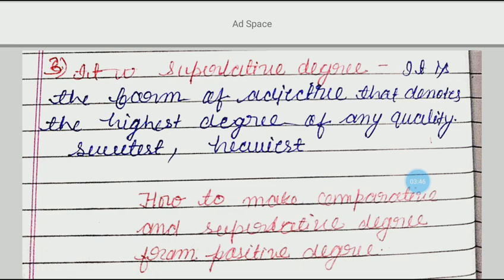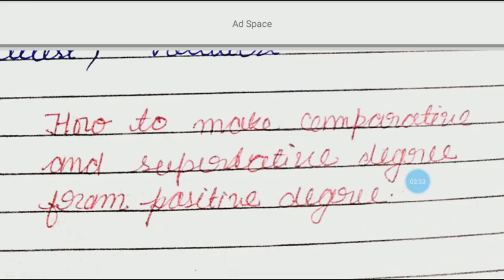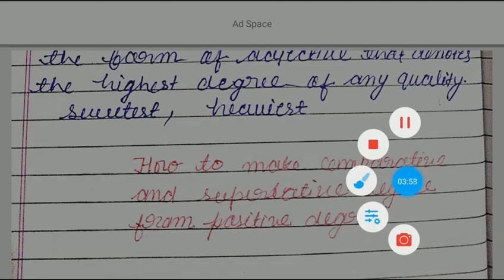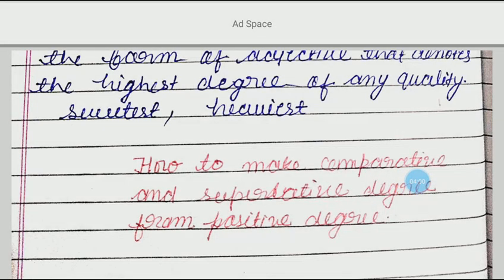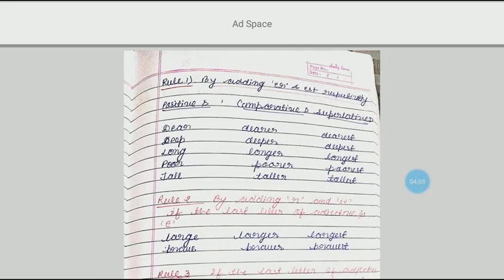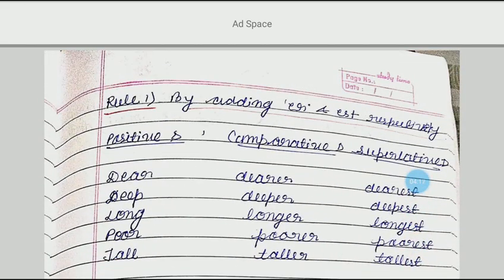Now the question is how to make comparative and superlative degree from positive degree. It comes in your exam, so please listen carefully. Your concept will be more clear when I send you the PDF and you read about it. Alright? Now come to rule number first. What is rule number first?